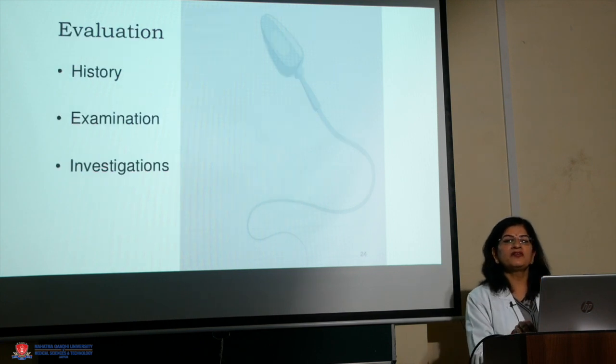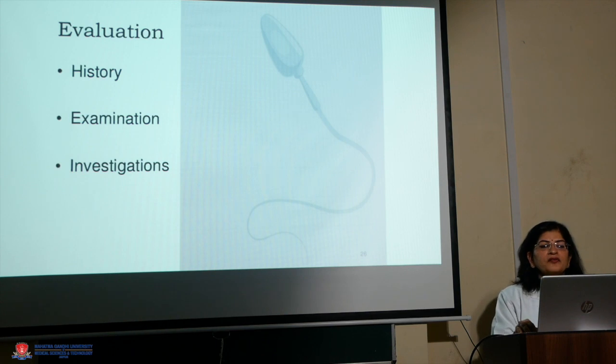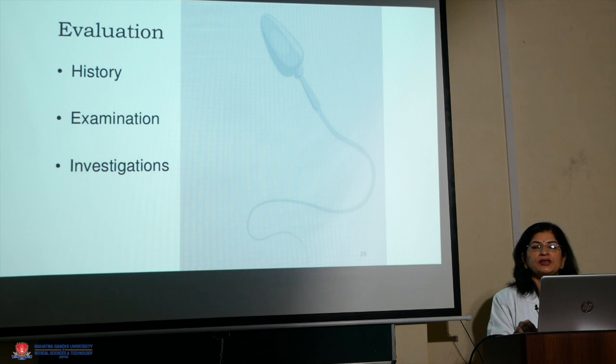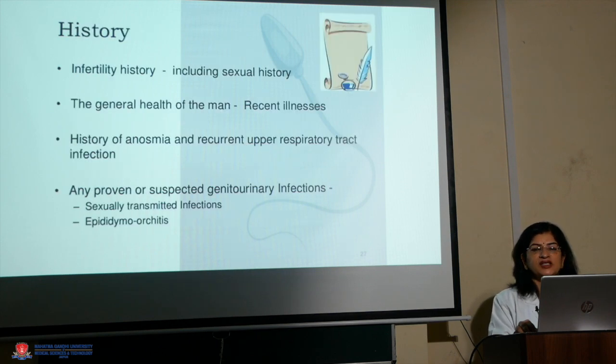Now, how to evaluate a male with azoospermia? We have to take the proper history and do the proper examination, the general examination as well as the local examination, and the investigations.